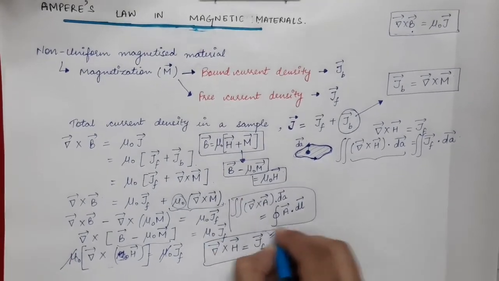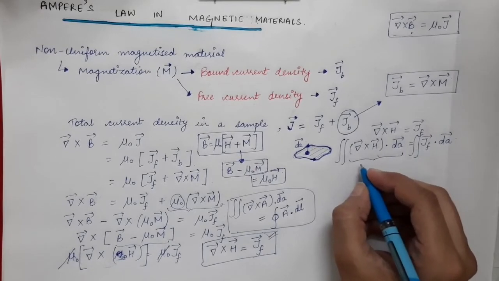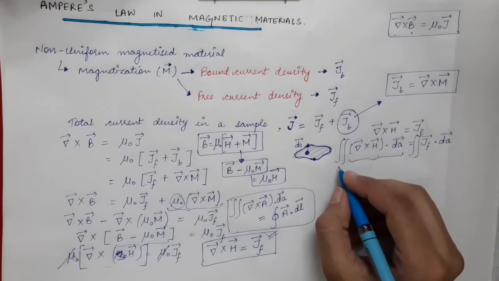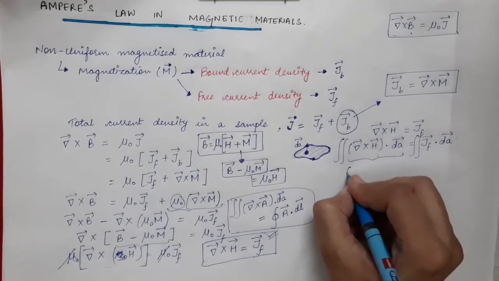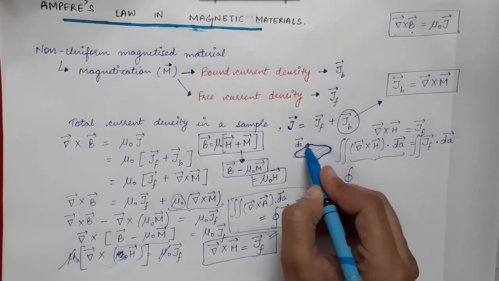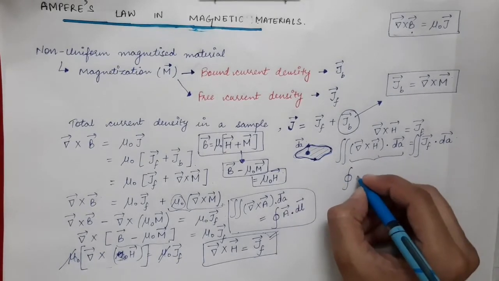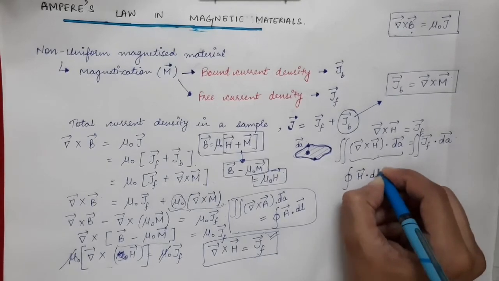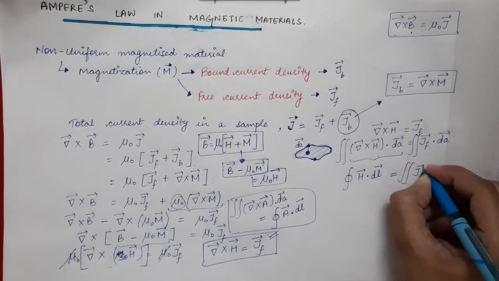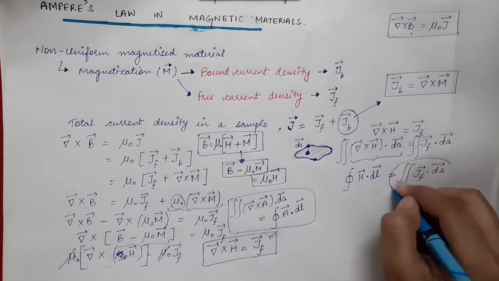Similarly, on the left hand side of this equation, you will use the Stokes theorem. Over here you have curl of H vector dot product with dA vector and its open surface integration. So this will be equal to a closed line integral over the boundary of this surface which has been taken inside the magnetic material. So this will be H vector dot product with dl vector is equal to JF vector dot product with dA vector. Now what is this right hand side?